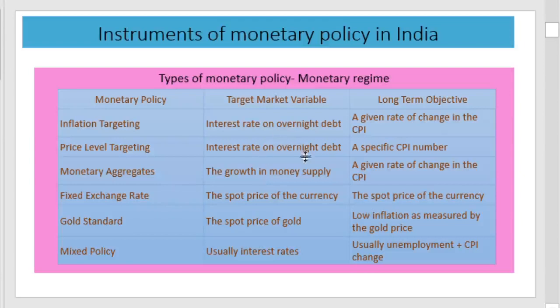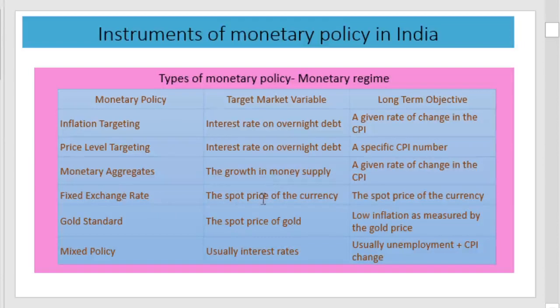Here the target market variable as well as the long-term objectives are given. In inflation targeting, the target market variable will be the interest rate on overnight debt. In the case of price level targeting also, the same is used. In the case of the monetary aggregate, growth in the money supply is considered as the target variable.